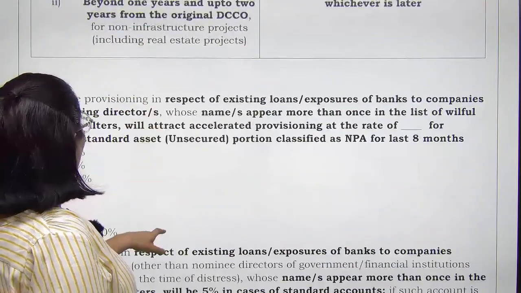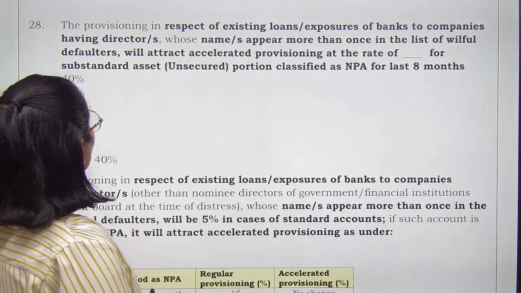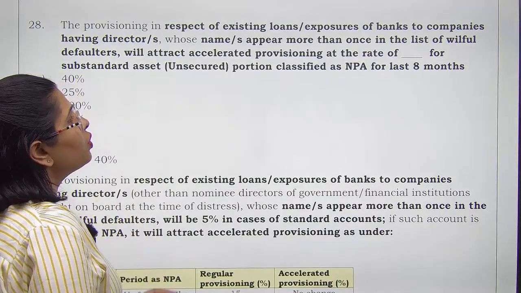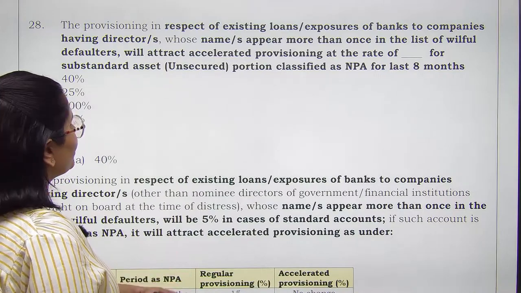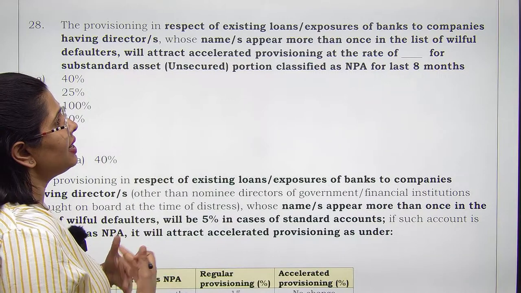And lastly, we have the provisioning in respect of existing loans of banks to companies having directors whose name has appeared more than once in the list of willful defaulters. They will attract accelerated provisioning.